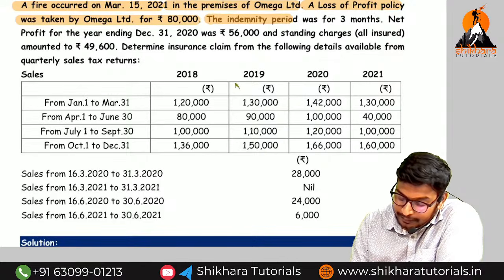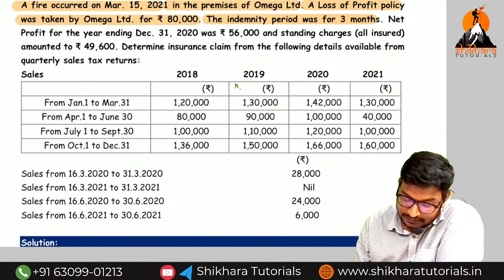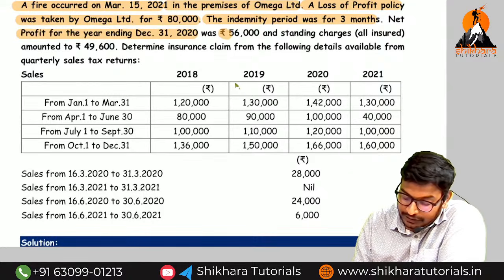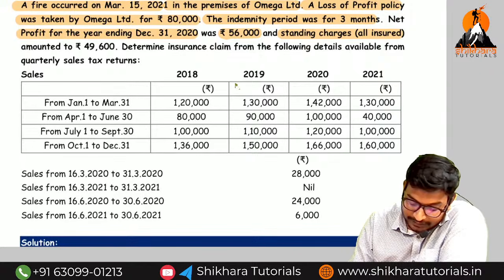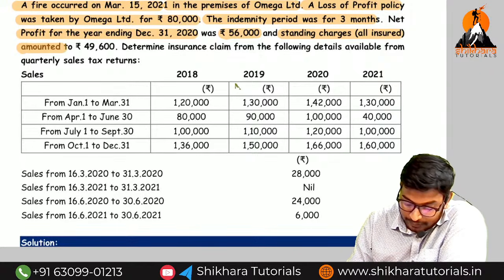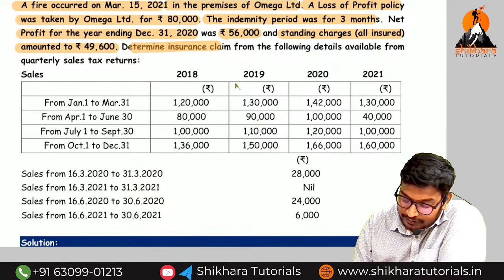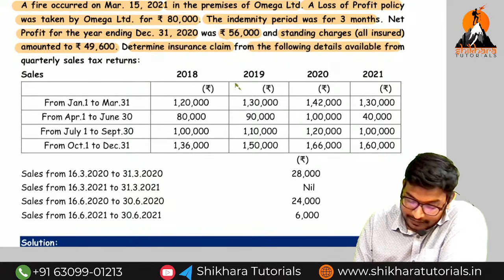The indemnity period was how many months, ma? 3 months. The net profit for the year ending 31st March 2022 is 56,000 and standing charges, all are insured, amount to 49,600.